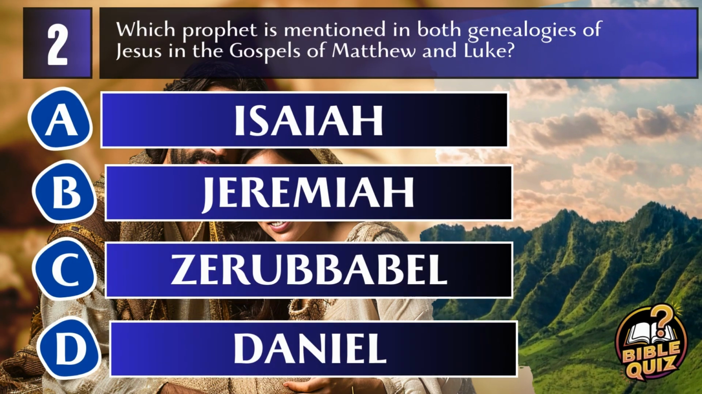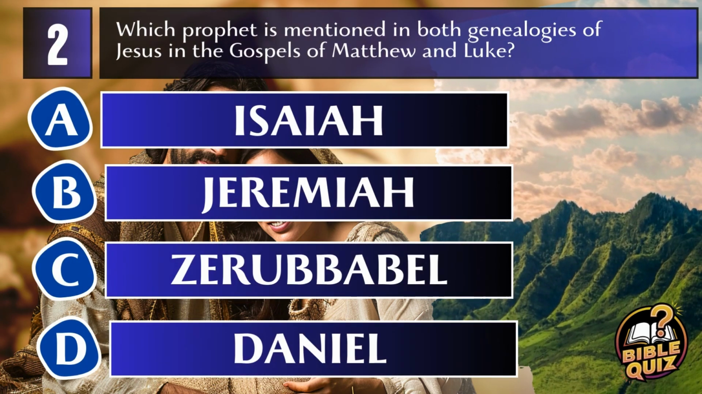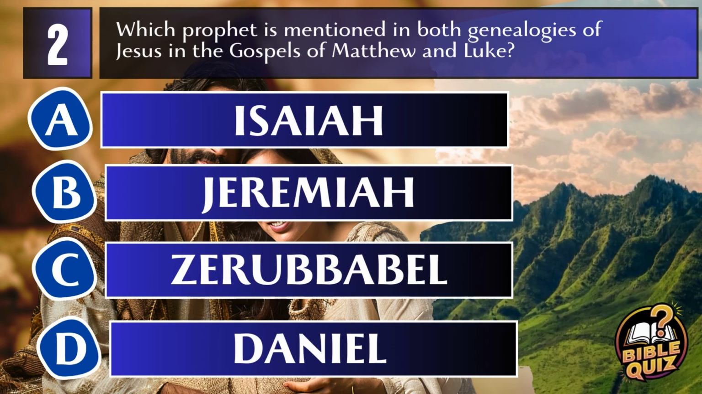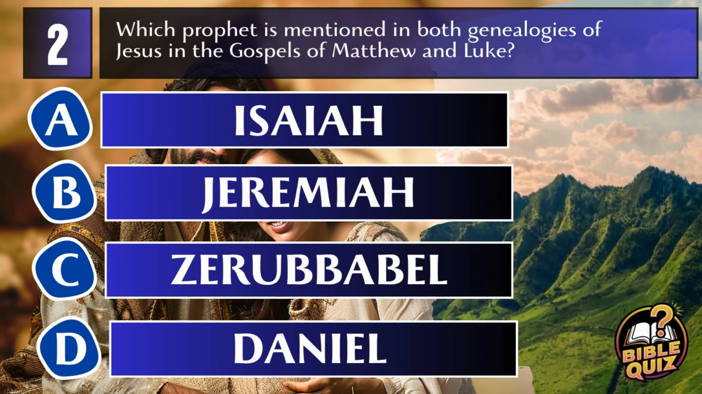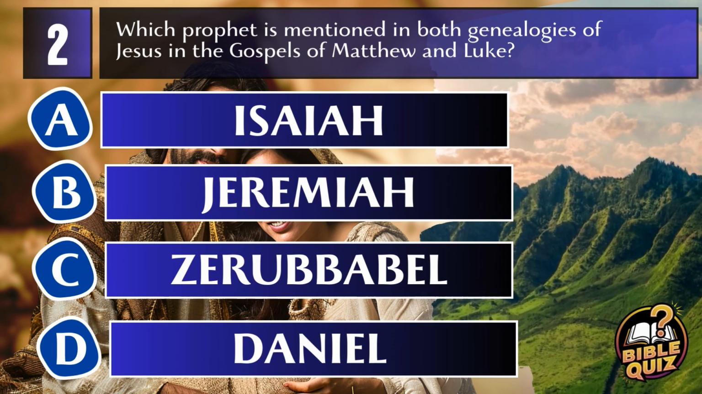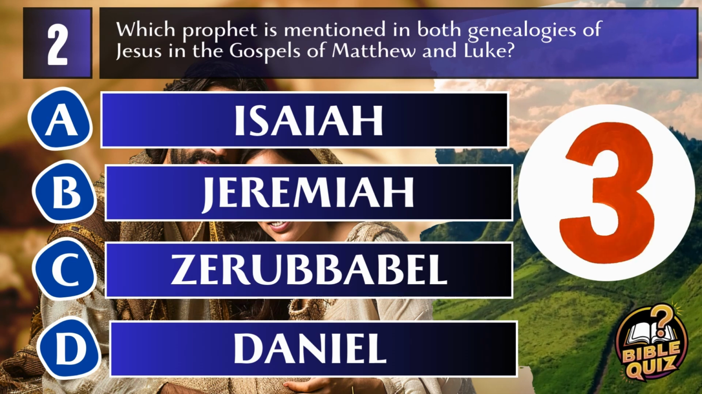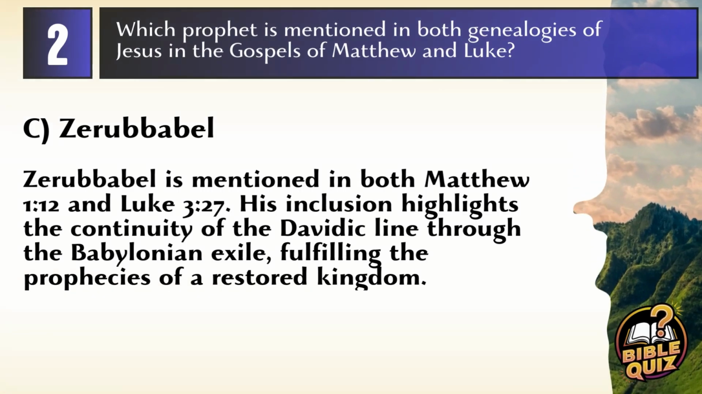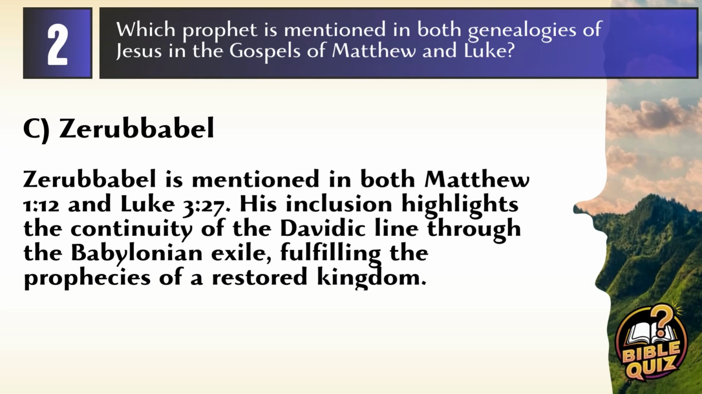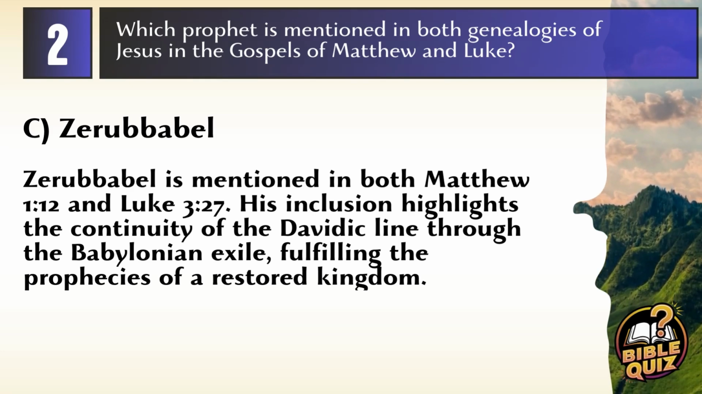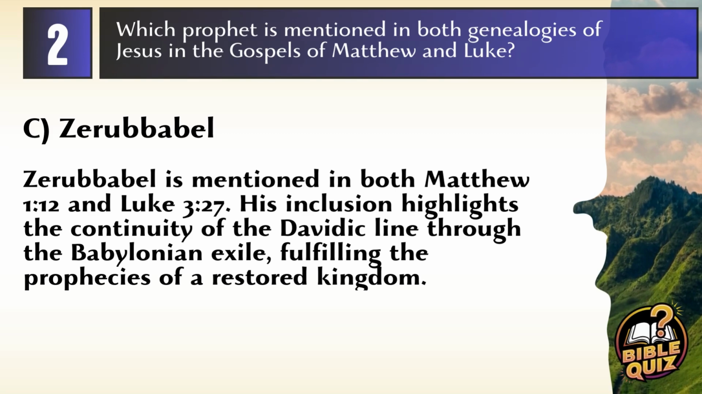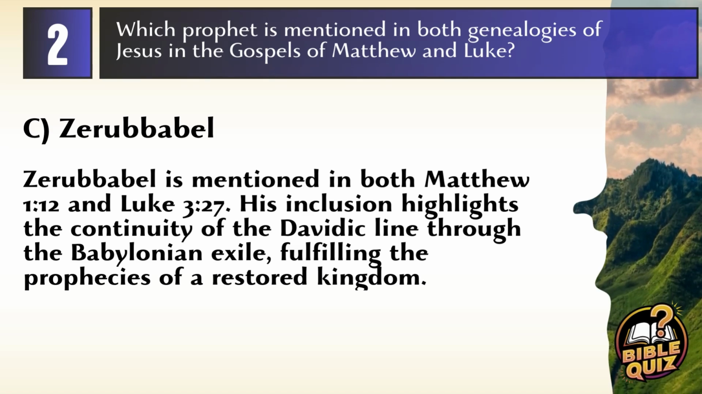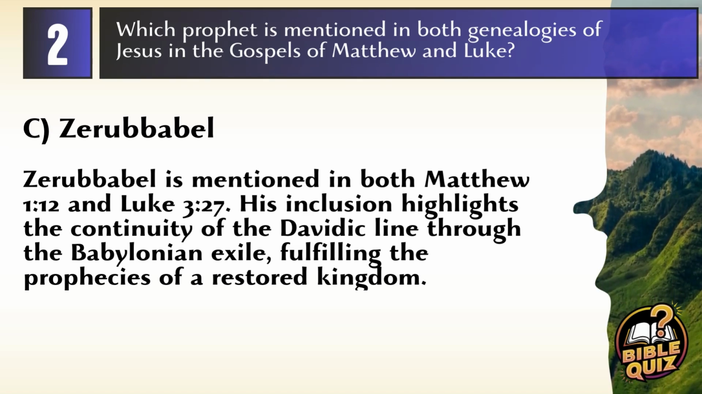Question 2. Which prophet is mentioned in both genealogies of Jesus in the Gospels of Matthew and Luke? A. Isaiah, B. Jeremiah, C. Zerubbabel, D. Daniel. Answer: C. Zerubbabel. Zerubbabel is mentioned in both Matthew 1:12 and Luke 3:27. His inclusion highlights the continuity of the Davidic line through the Babylonian exile, fulfilling the prophecies of a restored kingdom.